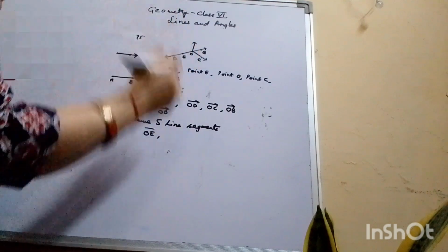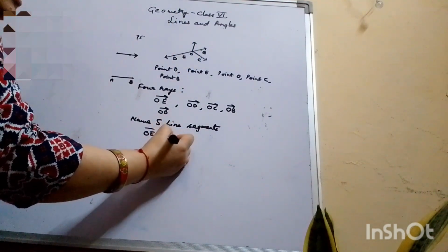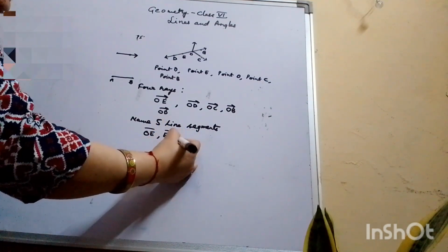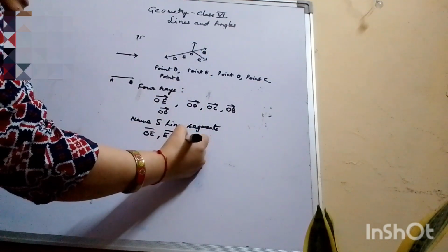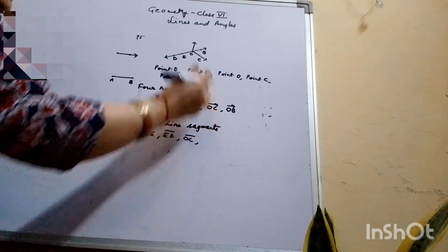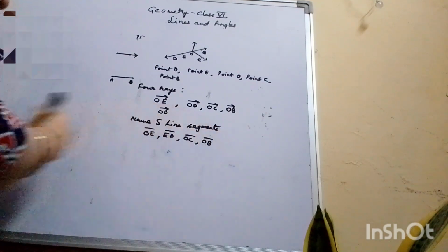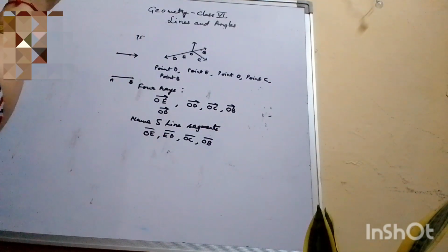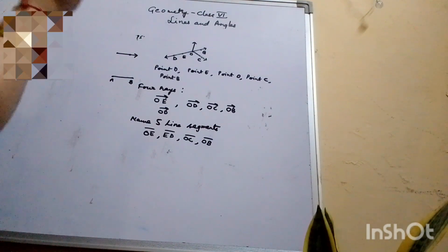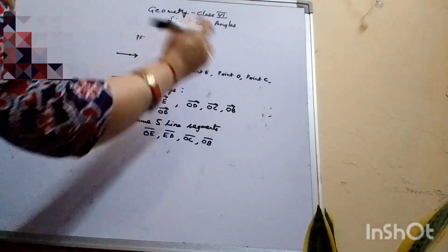Then you can have ED, this is a line segment. OC, this is a line segment. OB is a line segment. And you can also say OD.